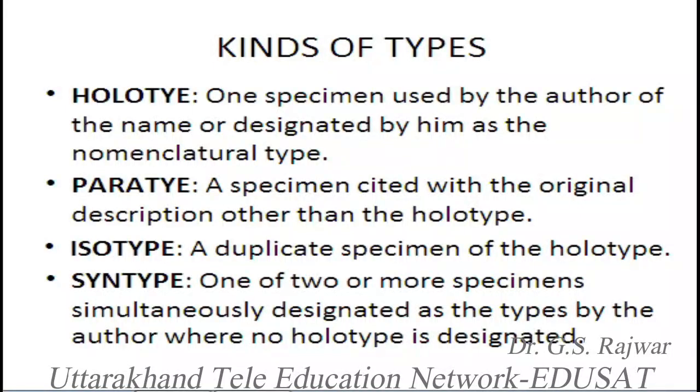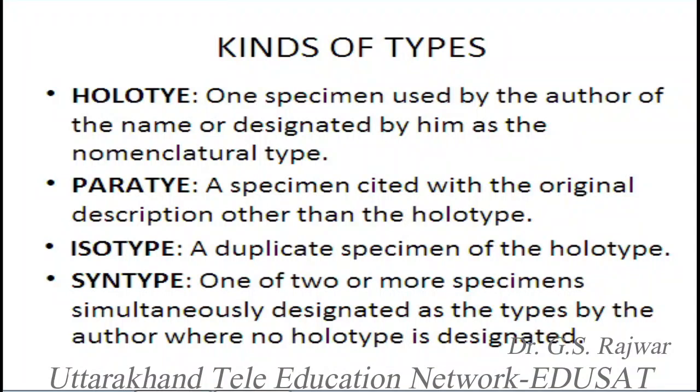There are different kinds of types. The type specimens which are in the form of herbarium specimens are of different kinds. These kinds we shall take one by one. The first kind of type is called holotype. Holotype is always one specimen, used by the author and designated by him as the nomenclature type. We can say this is the main type specimen of a species on which the name of that species is based, and it has been marked by the author as the main type. So this is called a holotype. These types are always deposited in some herbarium of the world. Another kind is paratype. Suppose we can say this is a specimen other than the holotype.